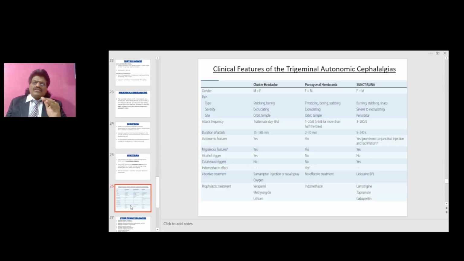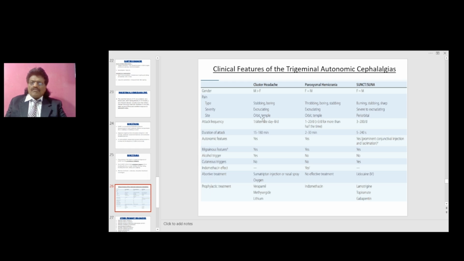So what are the clinical features of trigeminal autonomic cephalgia? That is cluster headache, paroxysmal hemicrania, SUNCT or SUNA. Gender: in cluster headache, males are affected more than females, whereas in paroxysmal hemicrania, females and males are equal. SUNCT, SUNA are also almost equal. When we talk about pain, in cluster headache, it is a stabbing and boring type of pain, excruciating, and it is in the orbit and temple. Whereas if it is paroxysmal hemicrania, it is throbbing, boring, stabbing, excruciating, orbit and temporal. In SUNCT and SUNA, it is burning, stabbing, sharp, severe to excruciating, again periorbital.